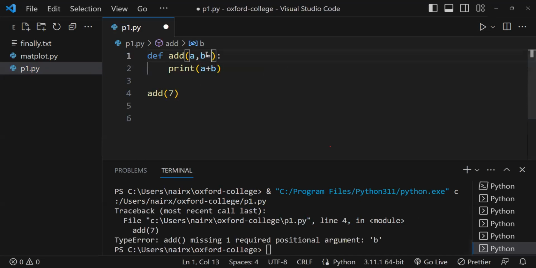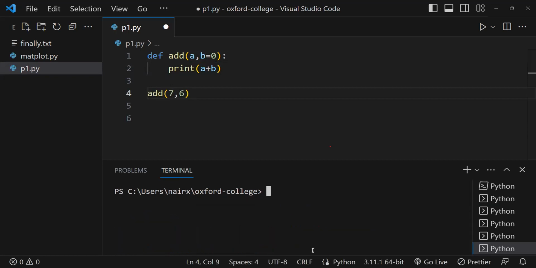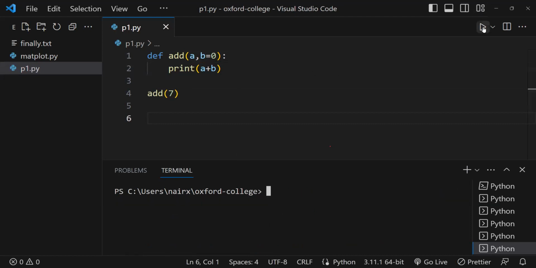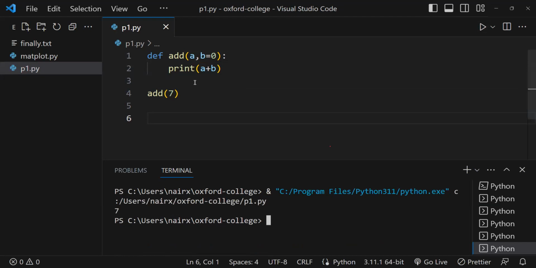What we can give is something called a default argument. I can set B equals 0. So now if you pass the value, the value of B will be 6, and it will print 7 plus 6, 13. And if you don't pass the second argument, it will automatically assume that the value of B is 0. Now if I run it, it will be 7 plus 0, so 7 is getting printed.